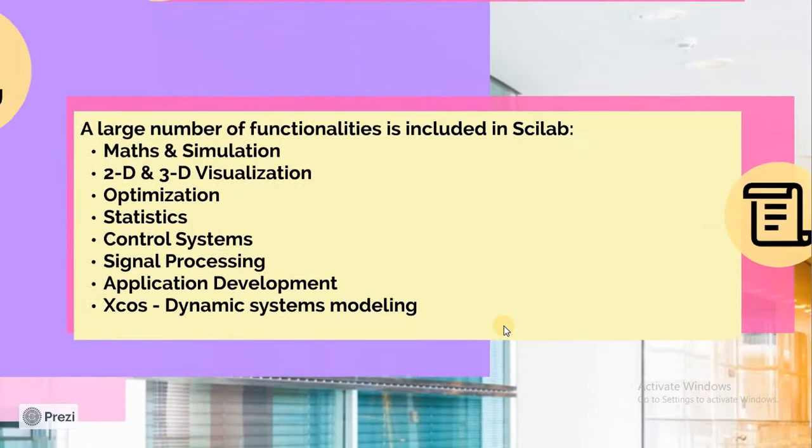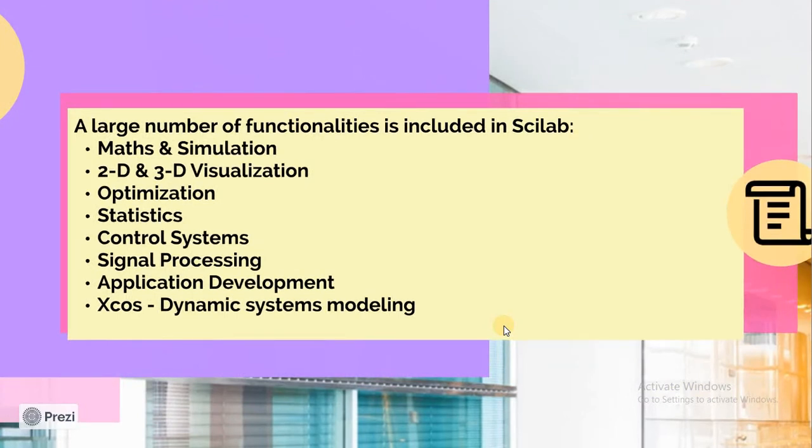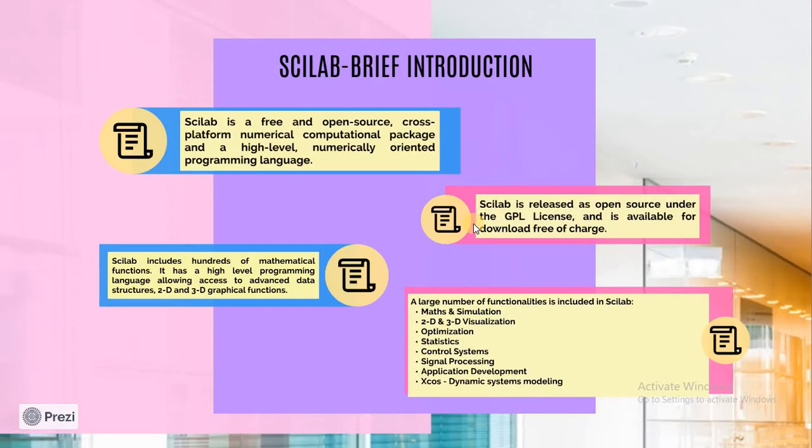There are many functions included in Scilab, out of which the things that we in physics will be needing are simulation and 2D and 3D visualization. Optimization is very good for us. Statistical techniques, all of these can be done in Scilab. We'll be taking them one by one. Today we are discussing a simple aspect of Scilab. So this was Scilab's brief introduction.